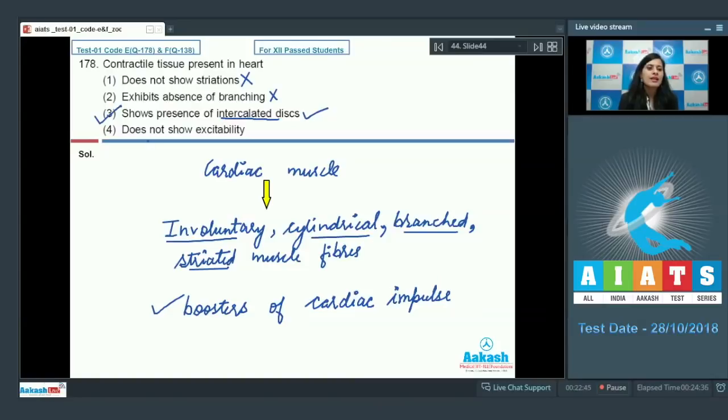The last option is it does not exhibit excitability, and this is incorrect, because excitability is a property of muscles and these cardiac muscles are excitable in nature. So the correct answer for this question is option number 3. Let's discuss our next question.